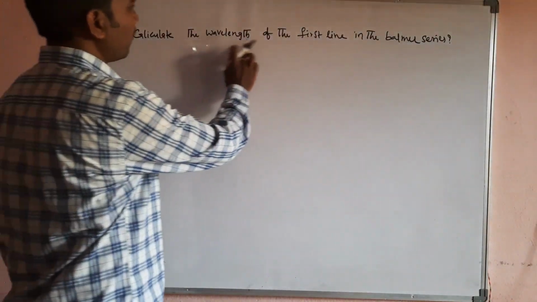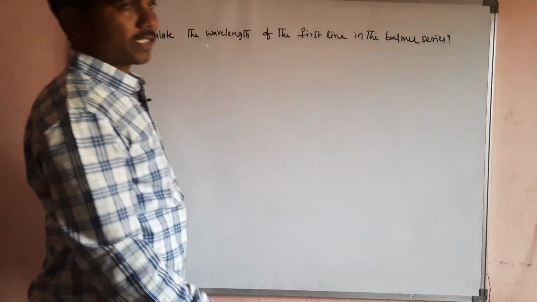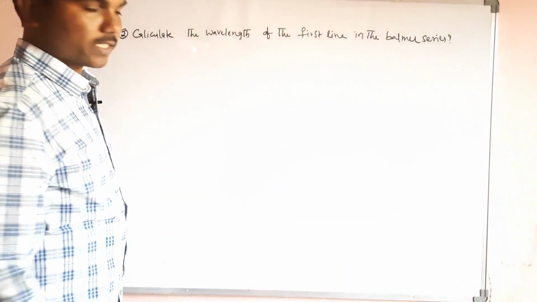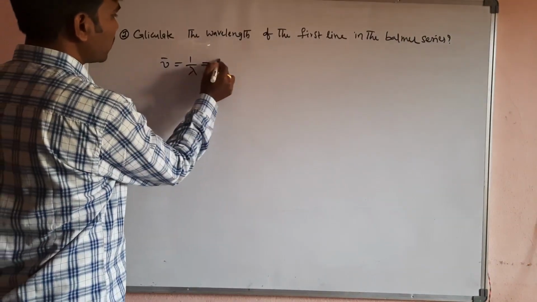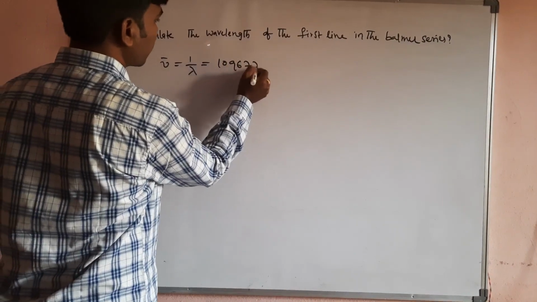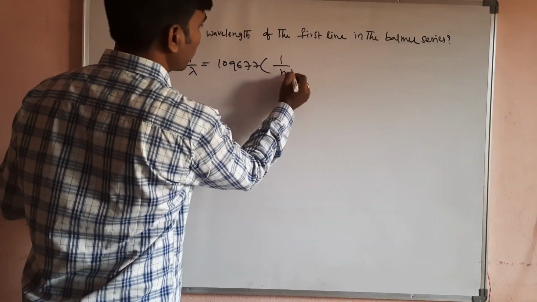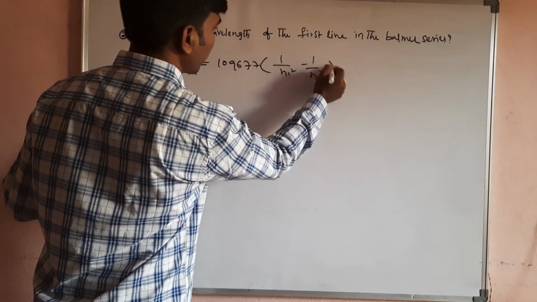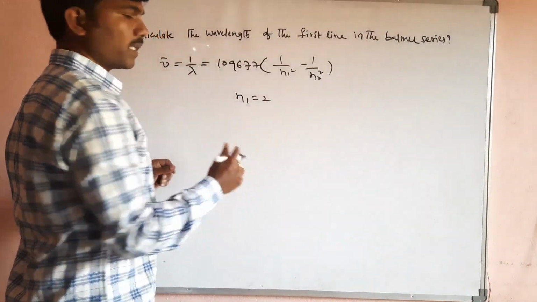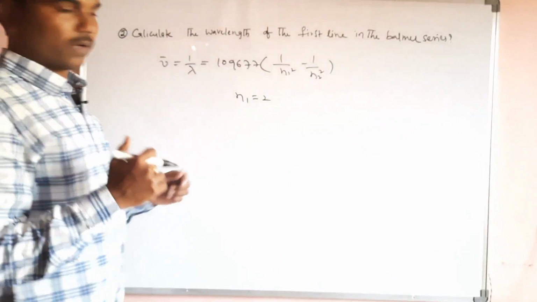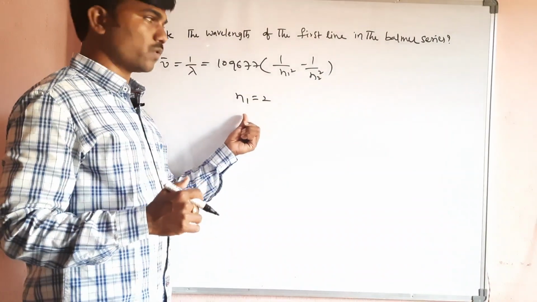Calculate the wavelength of the first line in the Balmer series. They are asking for the wavelength in the Balmer series. So what is the formula? nu bar is equal to 1 by lambda is equal to 109677 into 1 by n1 square minus 1 by n2 square. We know that for the Balmer series n1 value is equal to 2. Why? Because Lyman series means n1 is equal to 1, and Balmer series n1 is equal to 2.